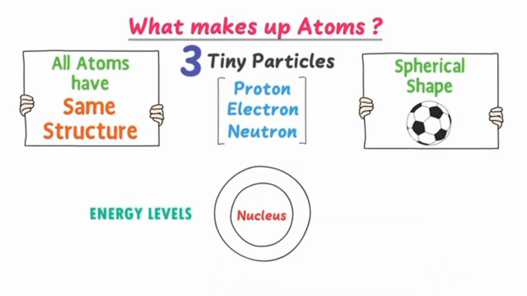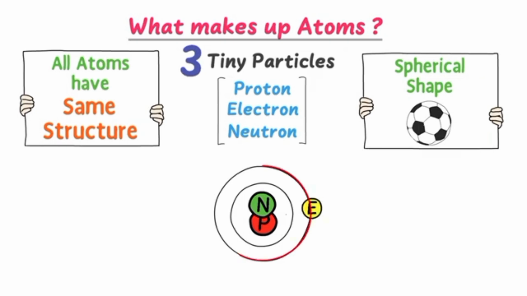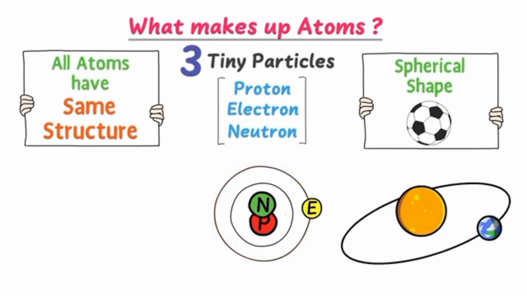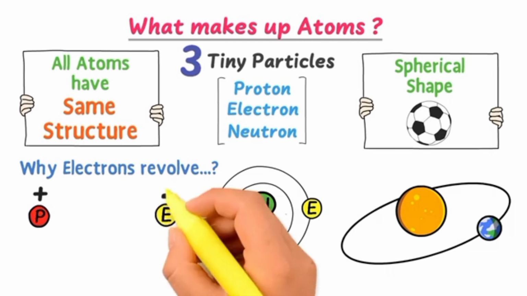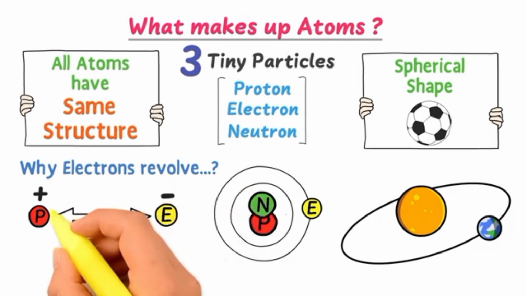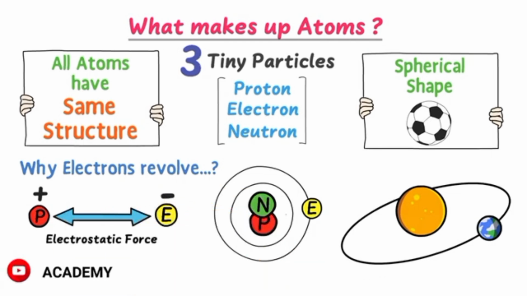Secondly, there are fixed paths around the nucleus known as energy levels or shells. Protons and neutrons live in the nucleus, while electrons revolve around the nucleus just like the Earth revolves around the Sun. There is one important question: why do electrons revolve around the nucleus? Remember that a proton is a positively charged particle and an electron is a negatively charged particle. There is an electrostatic force between them. As a result of this force, electrons revolve around the nucleus.